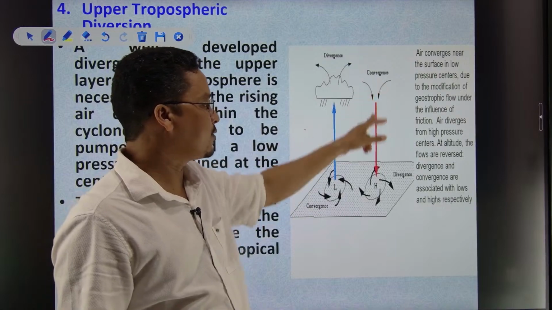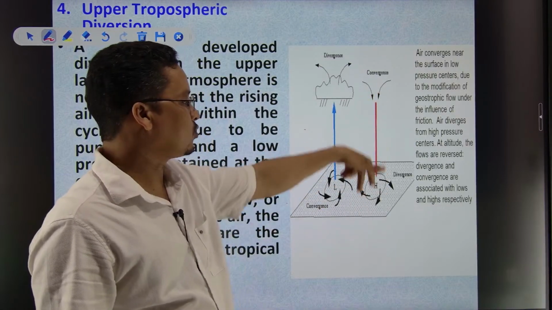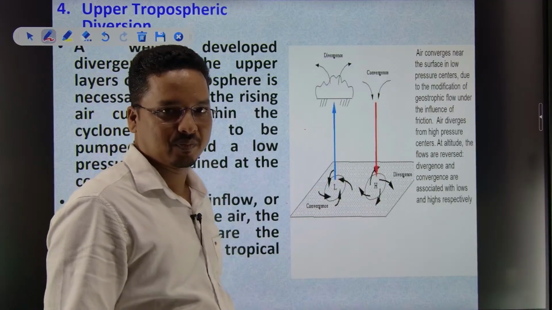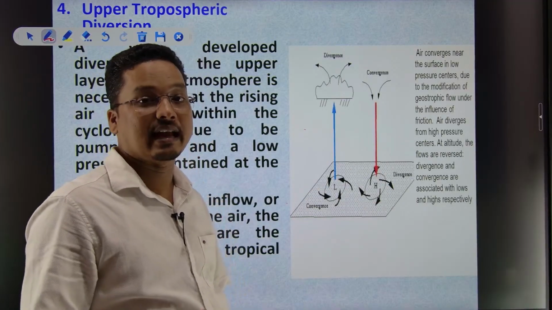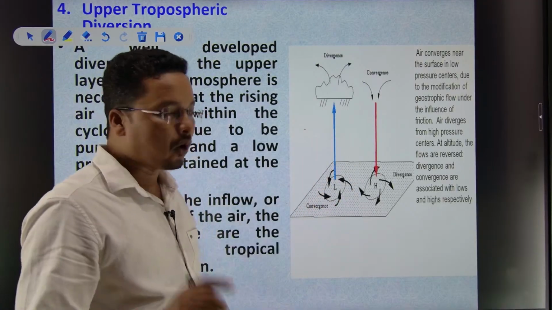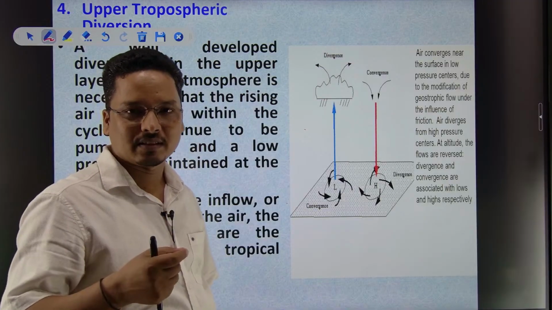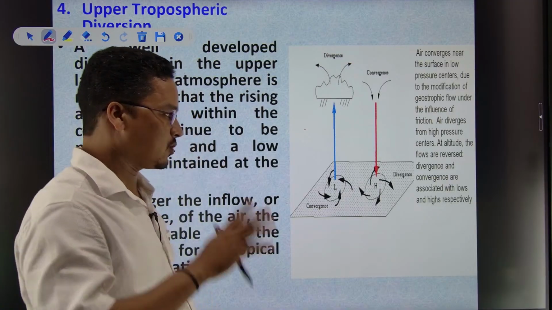But here you can see the opposite one. If this is an anticyclone, the opposite thing will happen. If it is an anticyclone, the opposite things will happen. Or in the eye of a tropical cyclone, that will also take place. In the eye of a tropical cyclone, that we will also talk about. Okay.